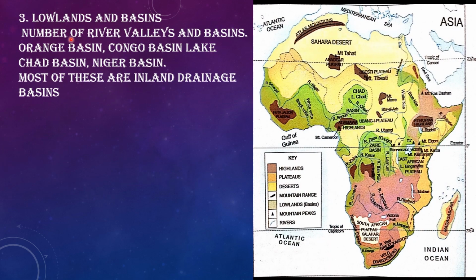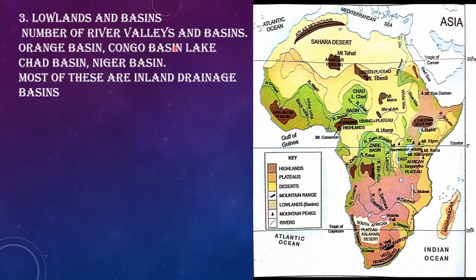Next we are coming, children, to the third physical division of Africa, that is the lowlands and basins. So before going to the lowlands and basins of Africa, first we should have the knowledge of what are lowlands and basins. The regions which are having a comparatively level land and generally where there is the presence of a number of rivers, those regions are considered as the lowlands and basins.